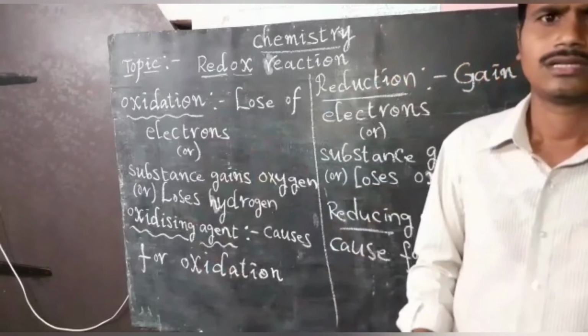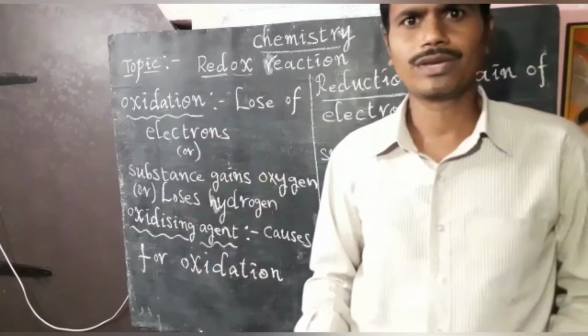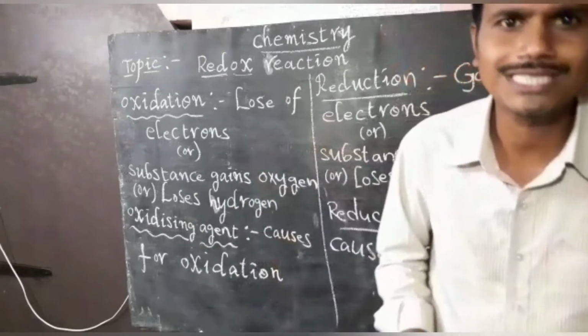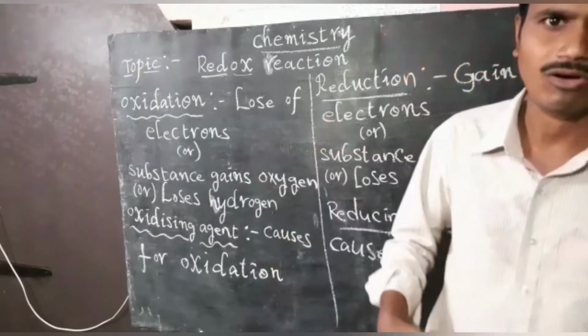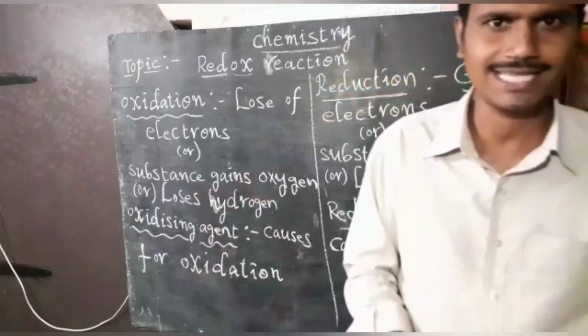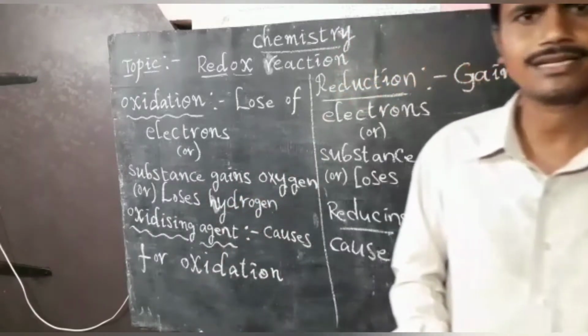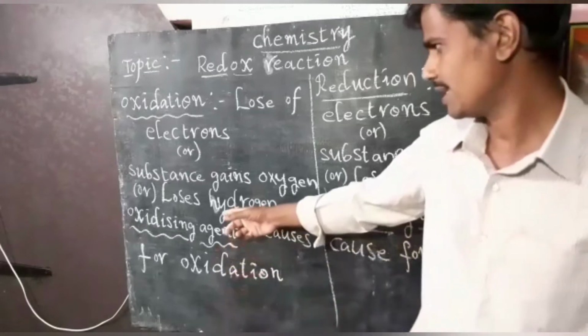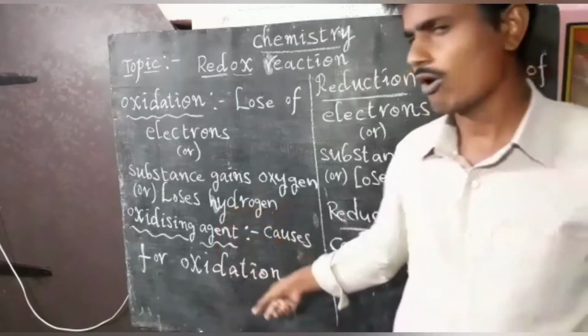And similarly we can see another definition, oxidizing agent. Oxidation is different from oxidizing agent. What is an oxidizing agent? It is the cause for oxidation.